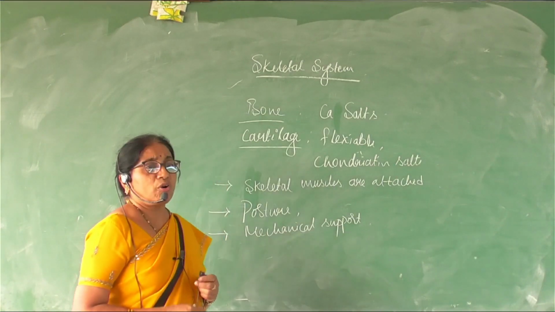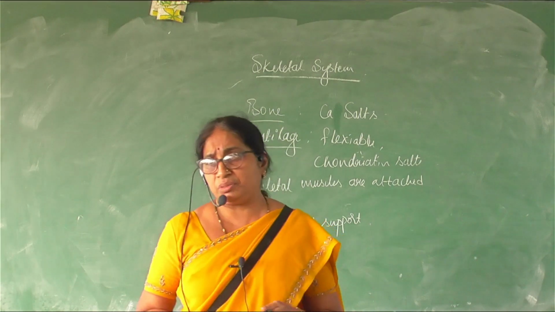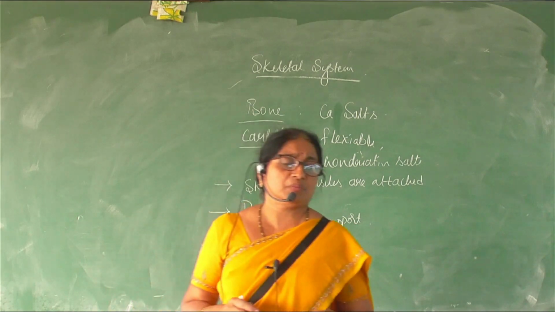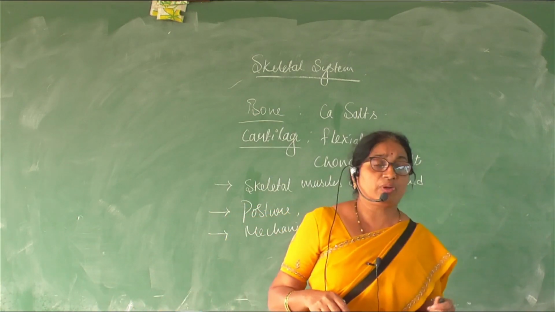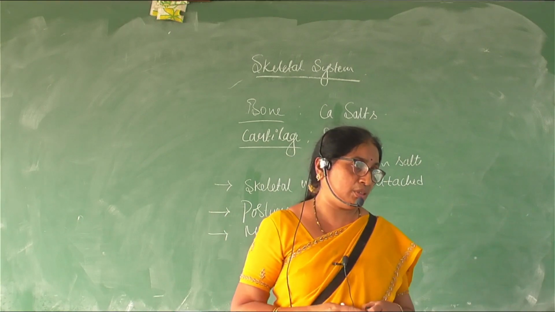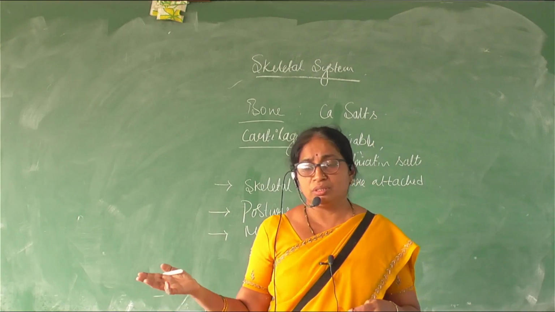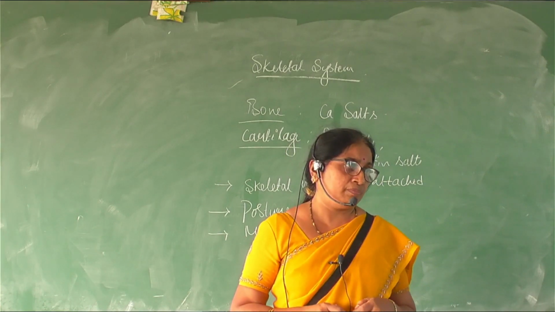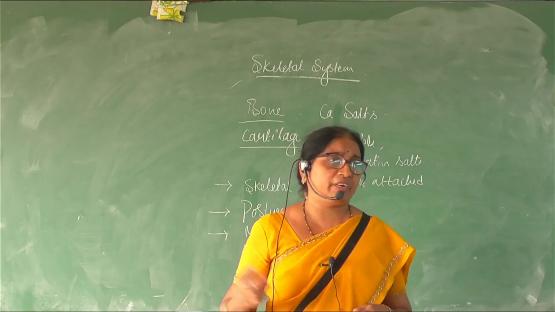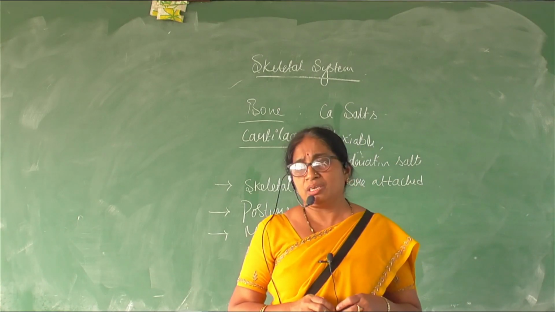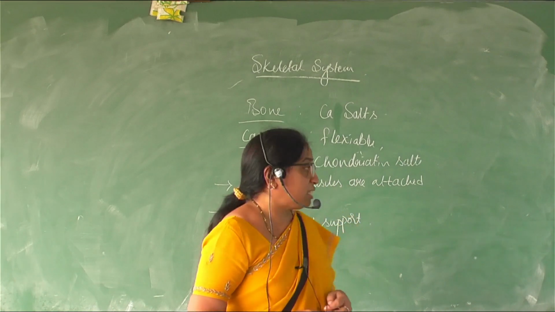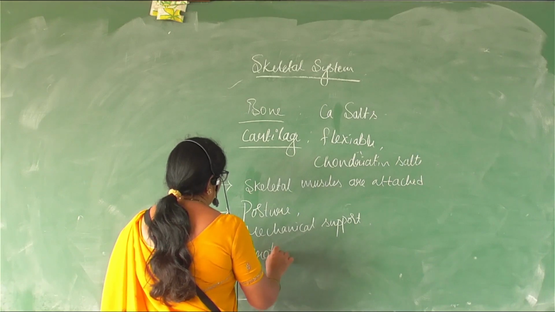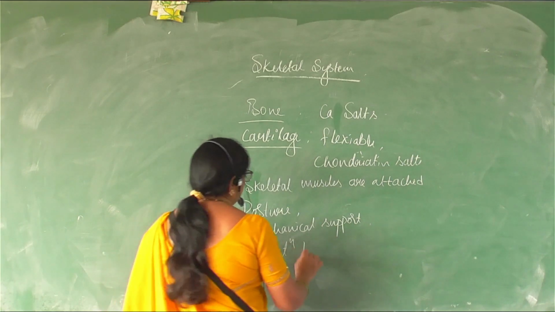See, the human body is made up of so many systems. We have the digestive system, the respiratory system, the neural system, the endocrine system. All these systems consist of vital organs. We have vital organs like the lungs, the heart, the brain. All of them are protected by bony cases. For example, the heart and the lungs are protected by the rib cage, and the brain is covered by the brain box or the skull. So it is giving protection to the vital organs.